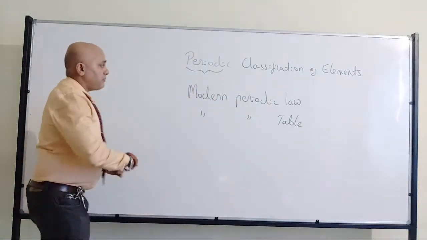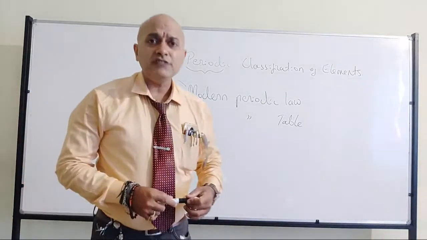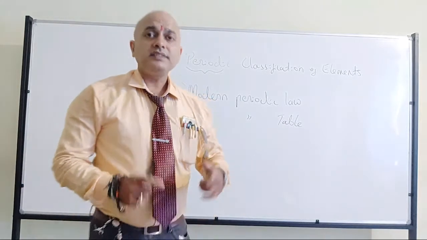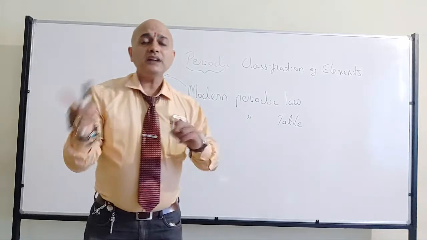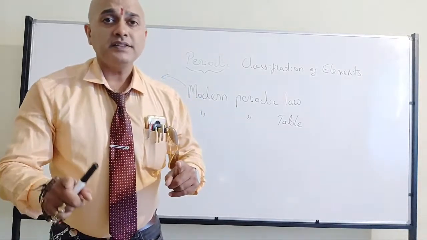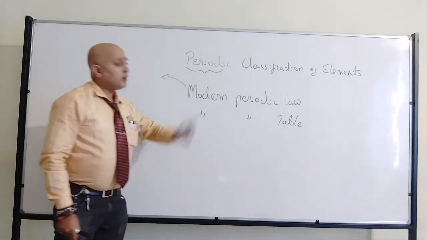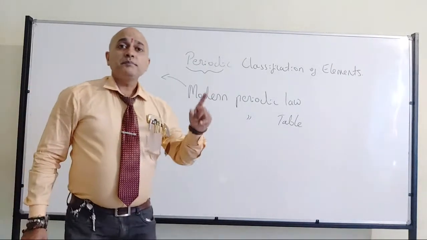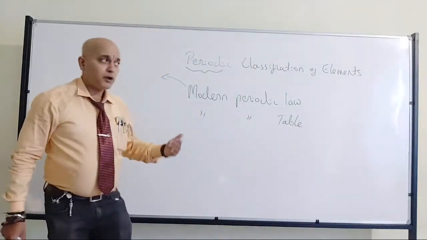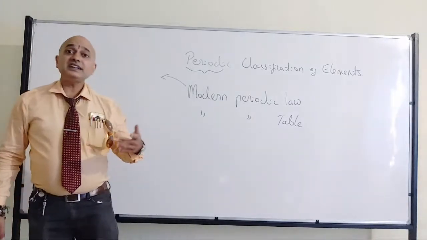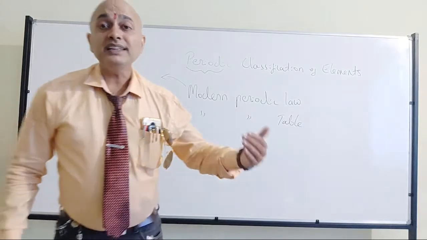What is that modern periodic law? If you have studied Mendeleev's periodic law, now we have to change only one particular word, that is, mass has to be replaced by number. That's where the definition is done. So modern periodic law is nothing but periodicity in the chemical and physical properties of the elements being related to the atomic number.